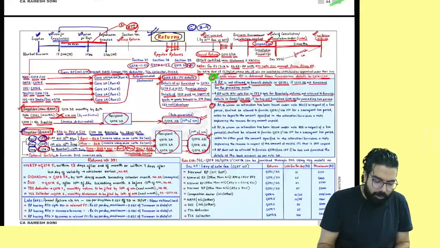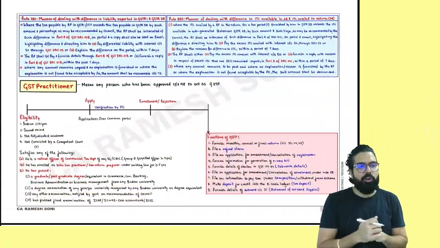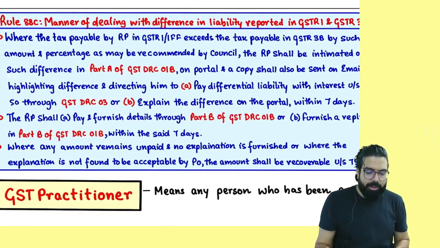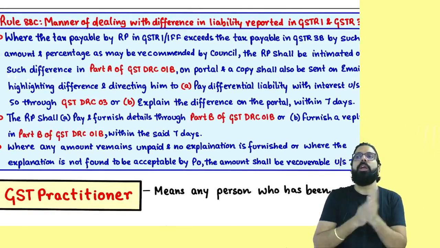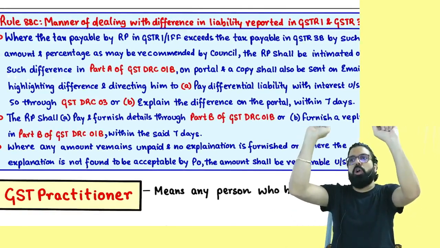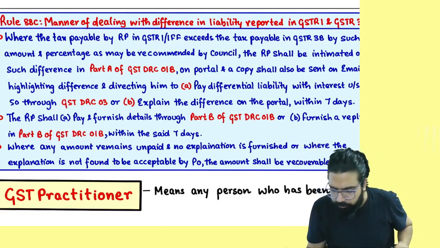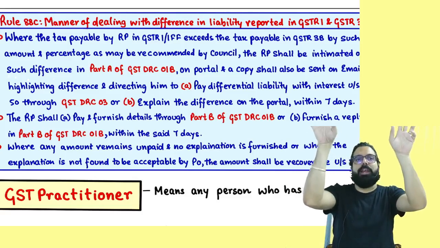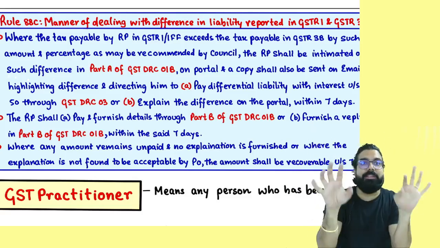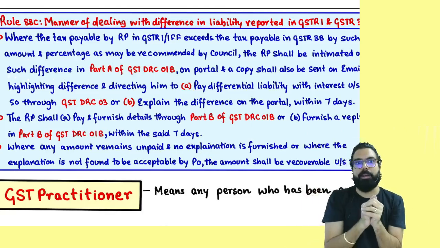Rule number 88C I want to talk about now. Listen. What is rule number 88C going ahead and telling? People, listen to me very carefully. In your GSTR 1, you went ahead and showed 1 crore of sale, 18 lakh of liability. In GSTR 3B, you showed 1 lakh of sale and 18,000 of liability.